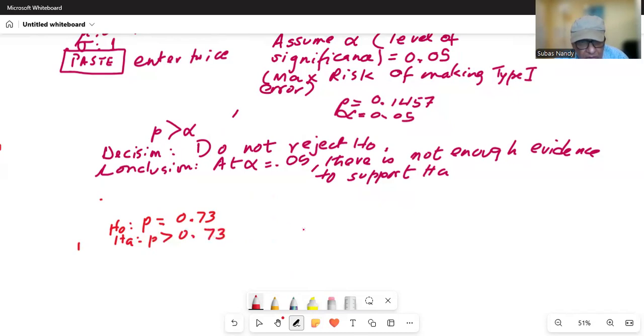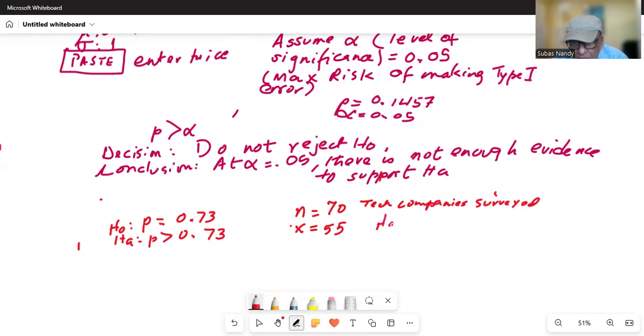We know the sample size she worked with is 70, and out of them, 55 tech companies have Twitter accounts. So 70 tech companies surveyed, out of which 55 have Twitter accounts.